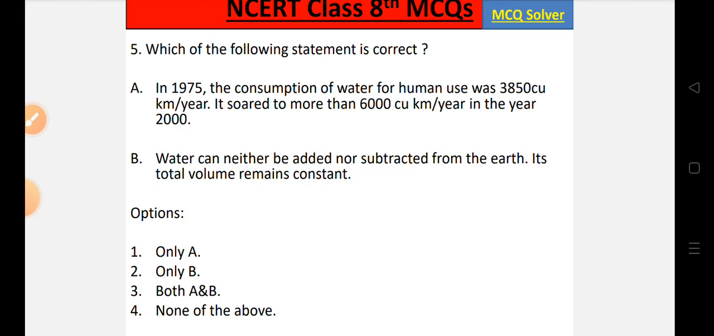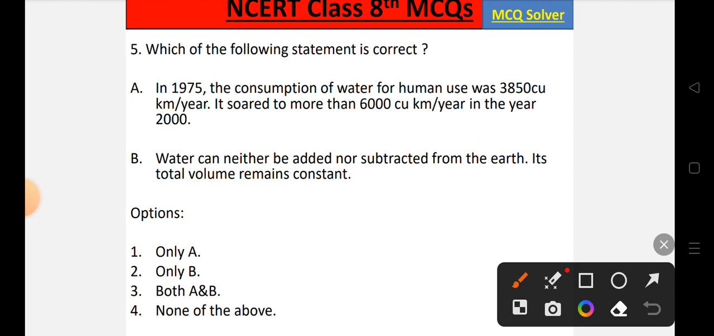Statement B: water can neither be added nor subtracted from the earth. Its total volume remains constant. Let's look into the options. Option number 1, only A is correct. Option number 2, only B is correct. Option number 3, both A and B are correct. Option number 4, none of the above.